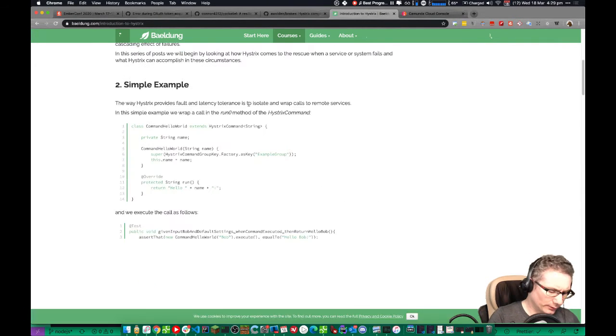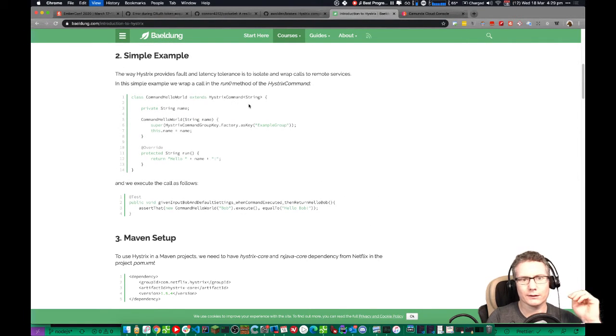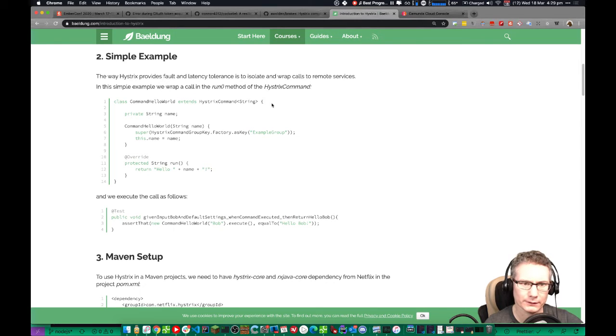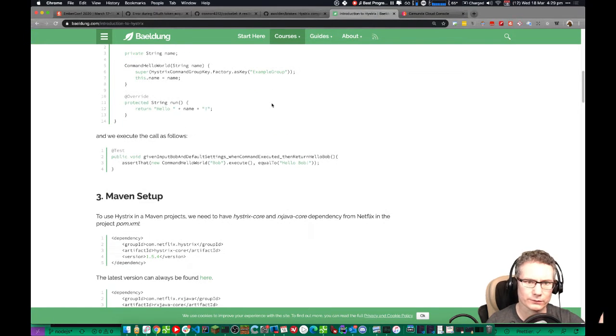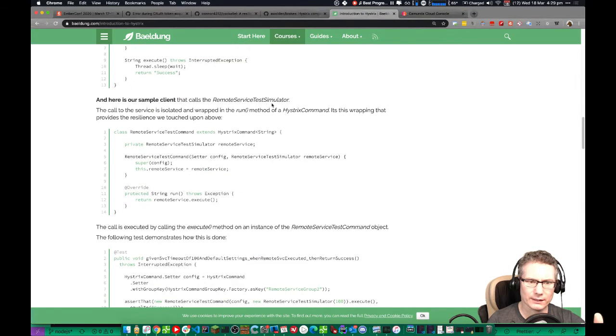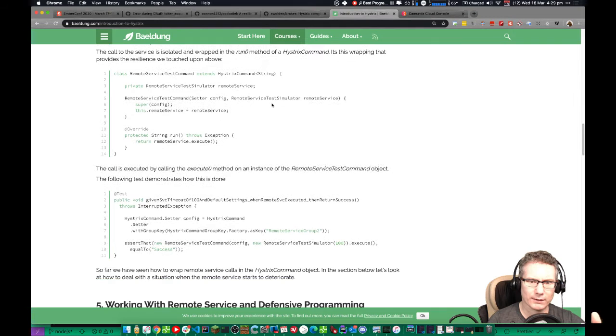Okay, simple example. Hystrix, yeah. Fault tolerance, latency, isolate, wrap calls to remote services. Yeah, we wrap the run command. Okay, and then we execute the call as following. I guess it executes the remote service. Sample client calls executed using the execute method. How it's done. Yeah, wrap remote calls.